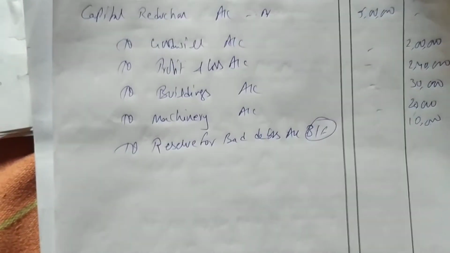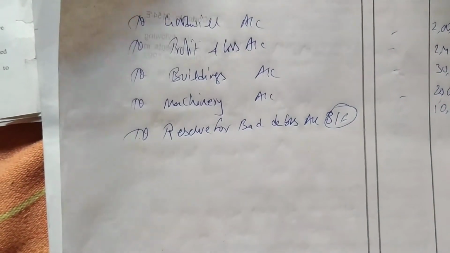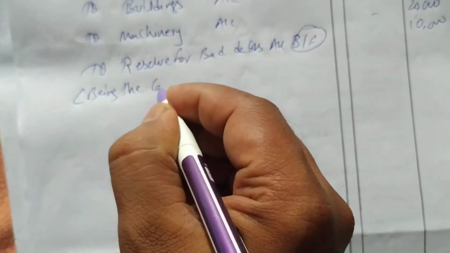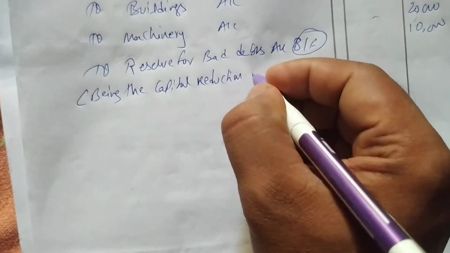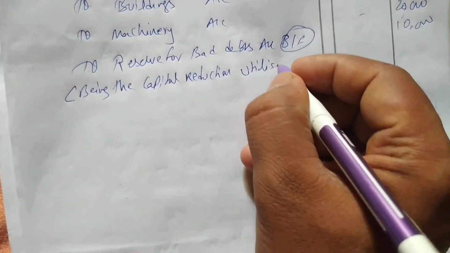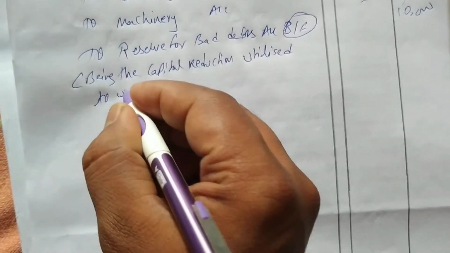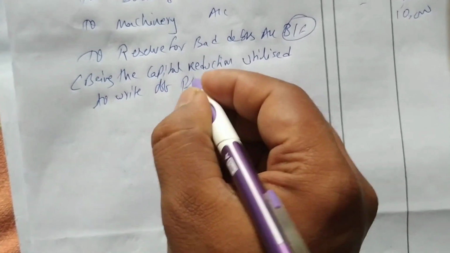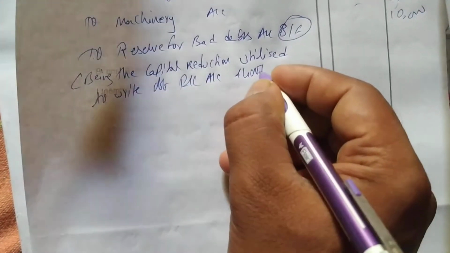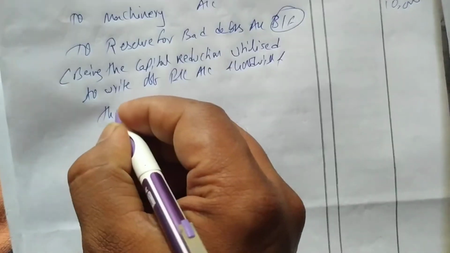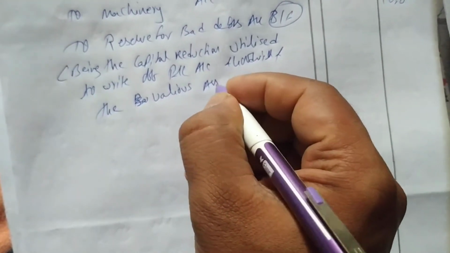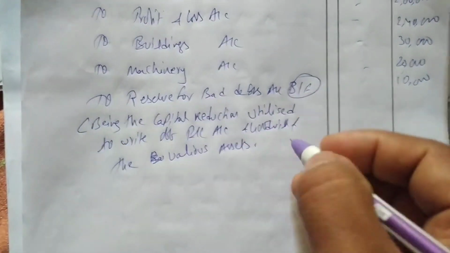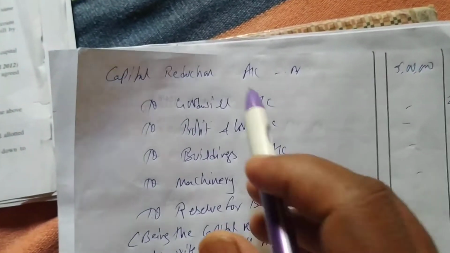Okay, so we can write the entry as being the capital reduction amount utilized to write off profit and loss account and goodwill, and the balance and various assets. You write various assets.